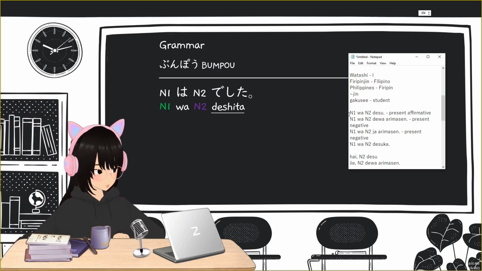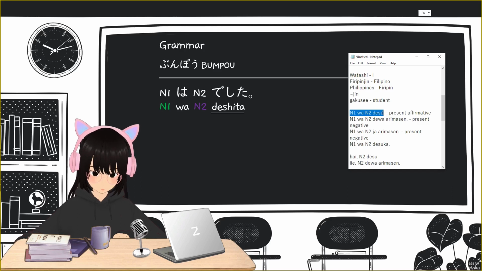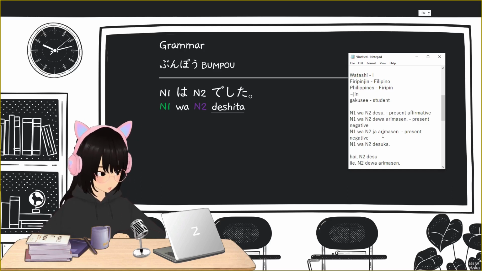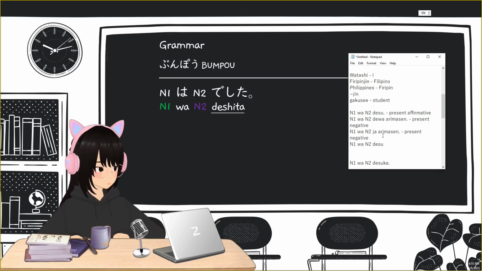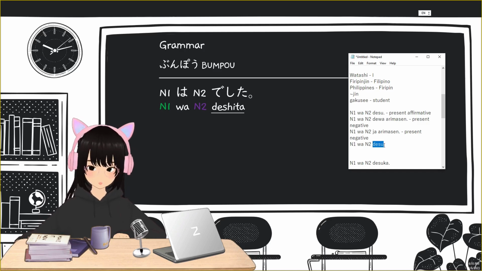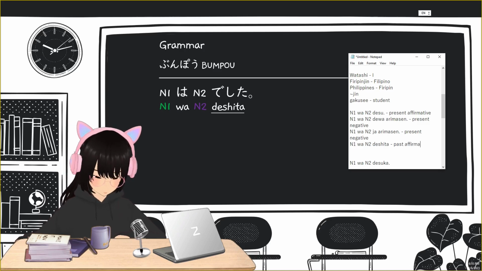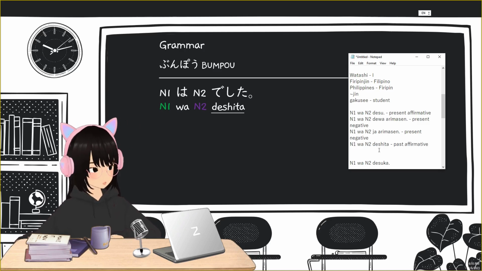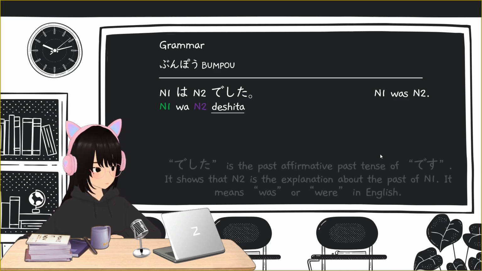So let's go back to our sentence foundation or grammar foundation. The N1 wa N2 desu. I told you that we will use this all throughout this course because it's like the foundation of all the grammar structures or sentence structures. Now, let's just replace this desu with deshita. Now we have a past affirmative sentence structure. Okay? N1 wa N2 deshita. Past affirmative.